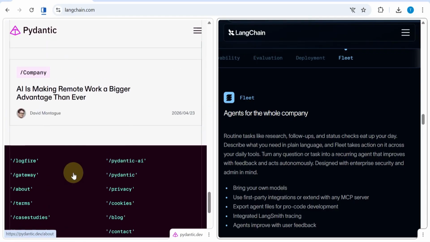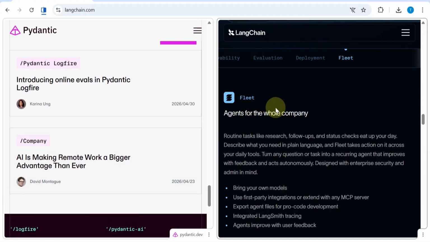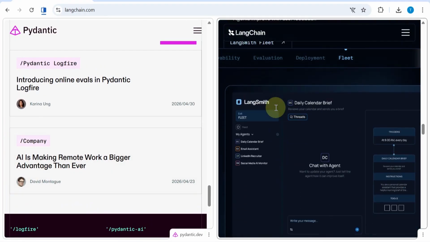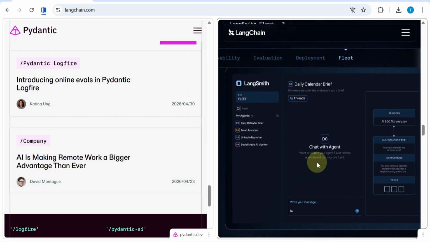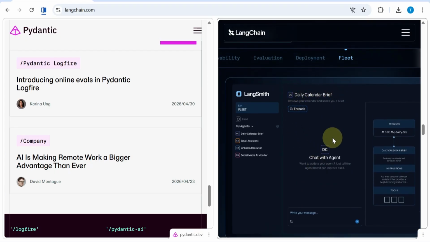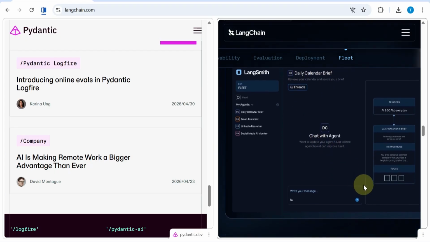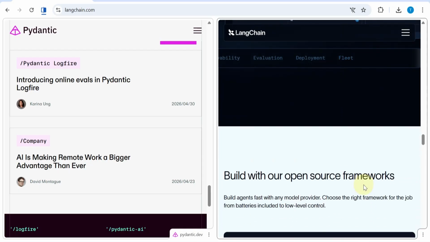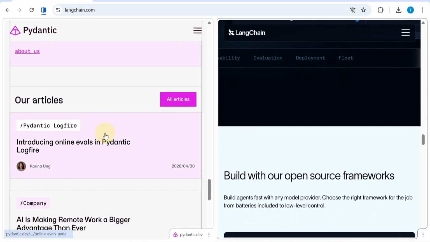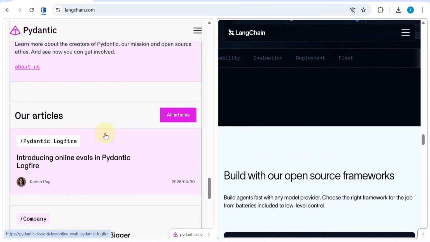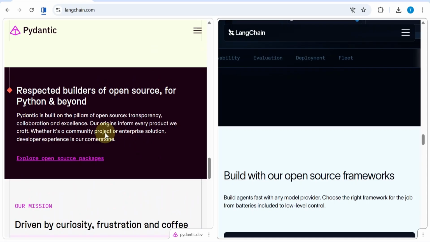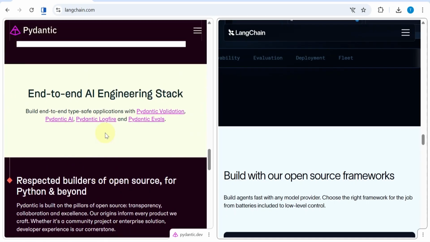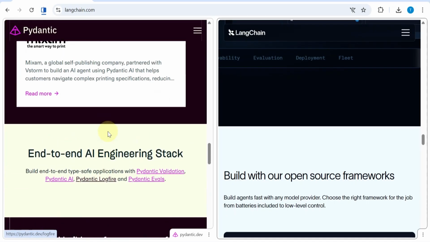Production readiness. LangChain is widely used and battle-tested. Large companies rely on it, and tools like LangGraph and LangSmith add powerful capabilities like workflow management and observability. But the abstraction layers can sometimes make debugging more difficult. Pydantic AI is designed with production in mind. Its structure makes testing easier, and the simpler architecture means fewer surprises when something breaks. It's newer, but built for long-term reliability in mind.